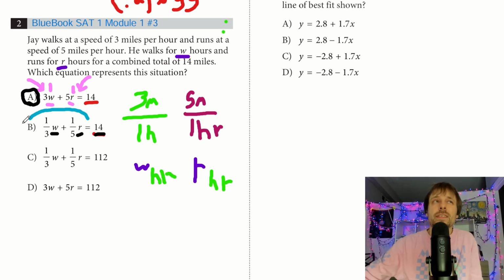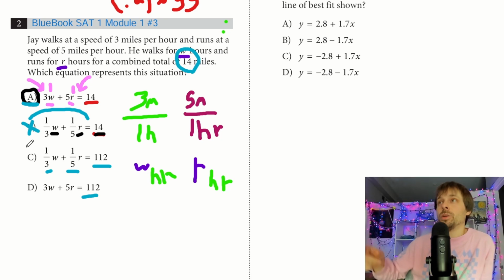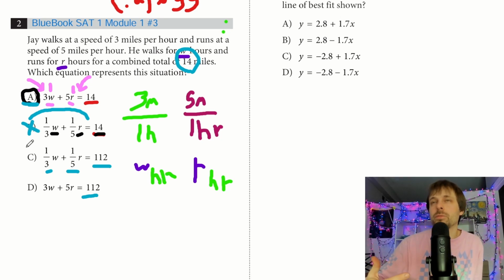We're getting a third. That doesn't make sense. I look through C and D, 112. Well, that's just going to be irrelevant. 112, maybe they're trying to turn this into hours, and that's how we get the fractions. But all I care about is getting 14 miles, and I get 14 miles by translating my W and R into miles by multiplying them by 3 and 5. So A for this one.